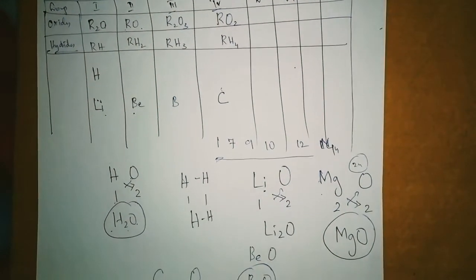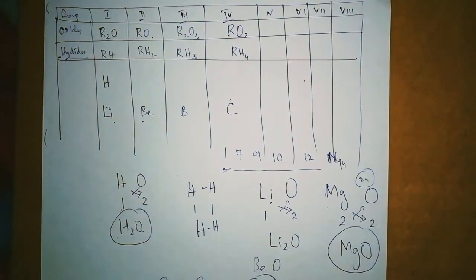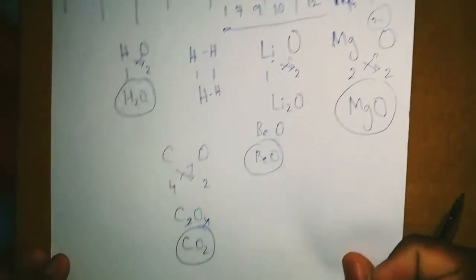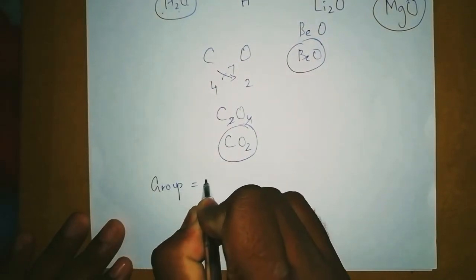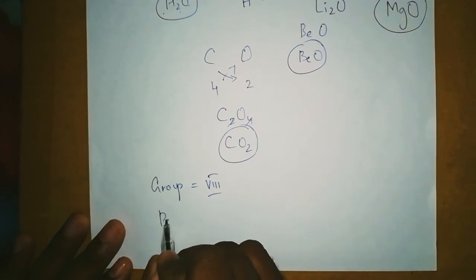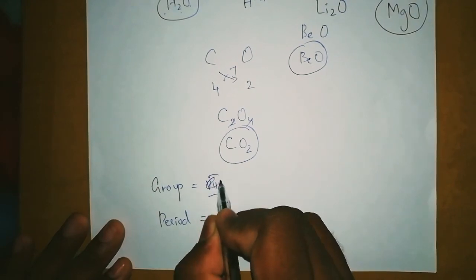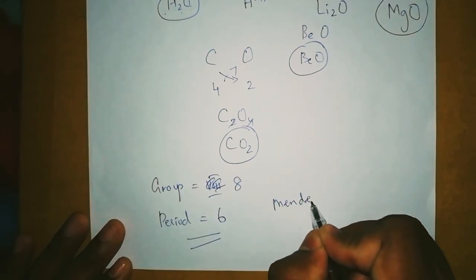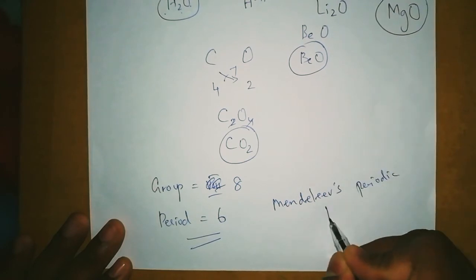Next, we are going to see the achievements of Mendeleev's periodic table. Before that, what is Mendeleev's table made up of? It contains nearly 8 groups, and how many periods does it have? 6 periods. With 8 groups and 6 periods, that is what is present in Mendeleev's periodic table. It's very, very important.